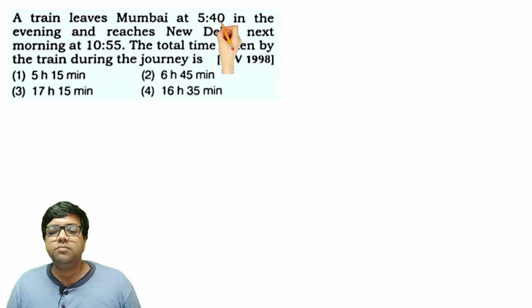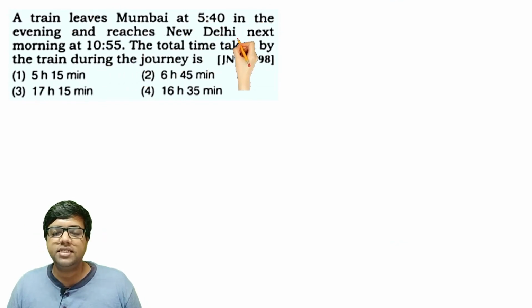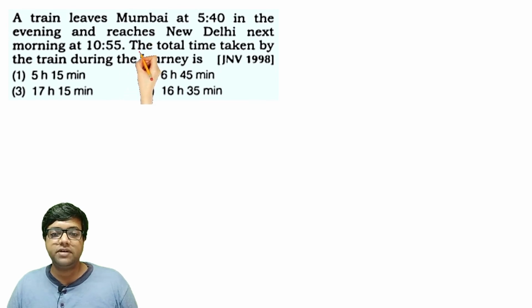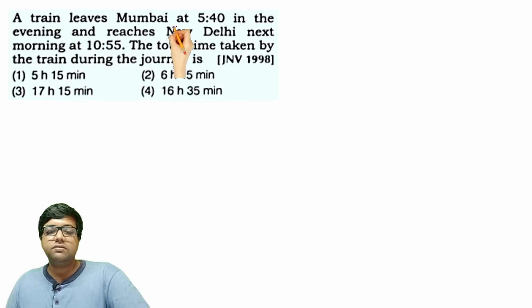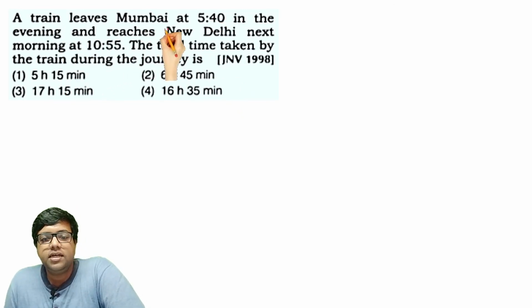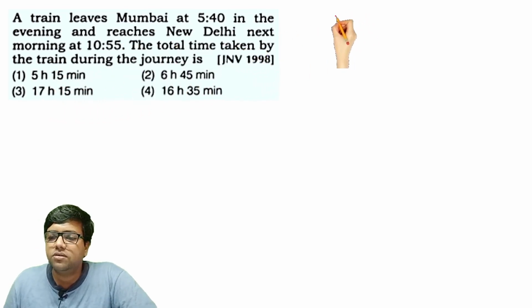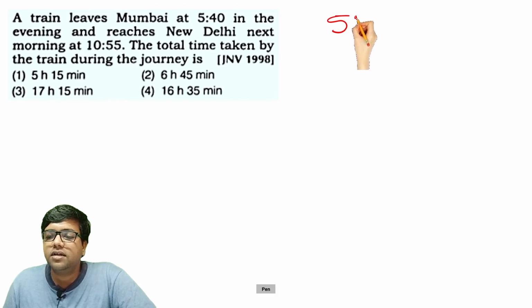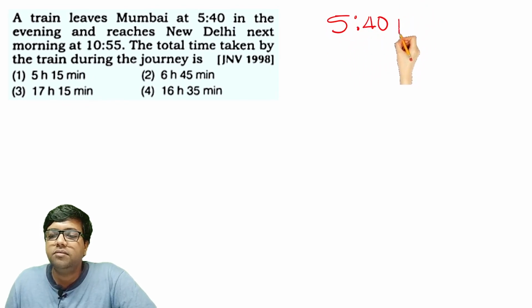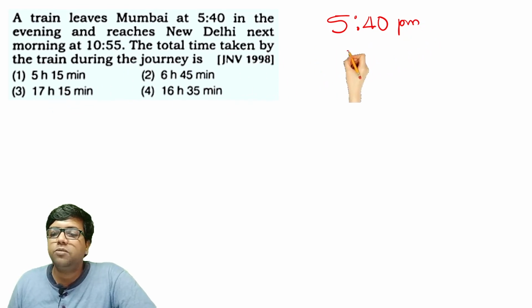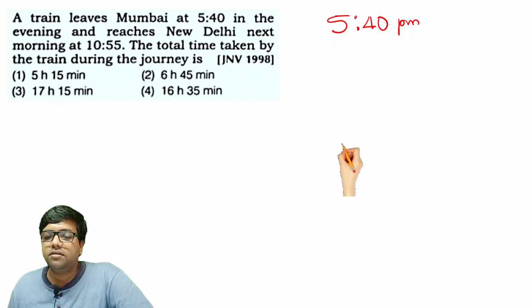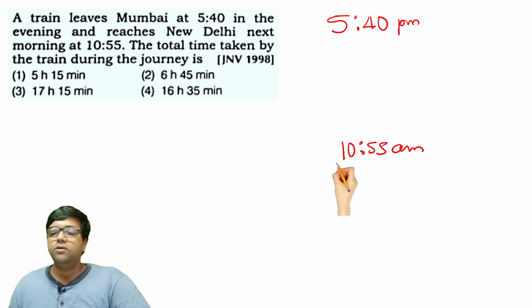A train leaves Mumbai at 5:40 in the evening and reaches New Delhi next morning at 10:55. The total time taken by the train during the journey is? So its starting time is 5:40 p.m. and it reaches Delhi next morning, right? So next morning 10:55 a.m. So from here to here, what is the time duration?